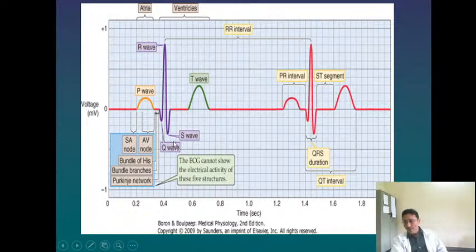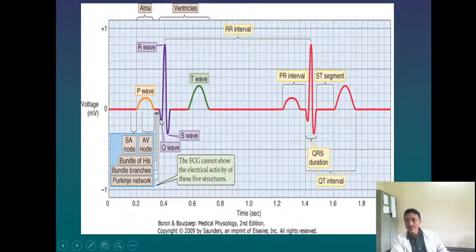Now the duration of the whole QRS complex, that is from the beginning of the Q wave to the end of the S wave, this is the S wave which ends, is around 0.1 seconds.